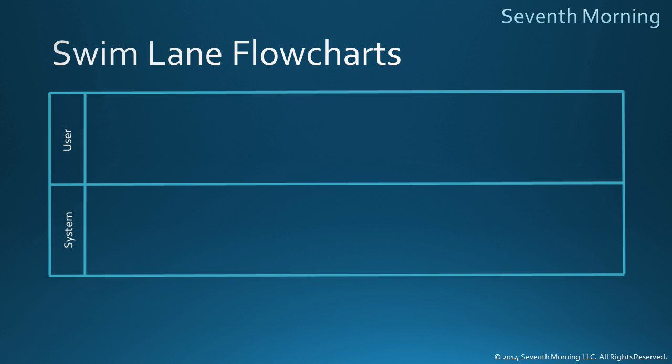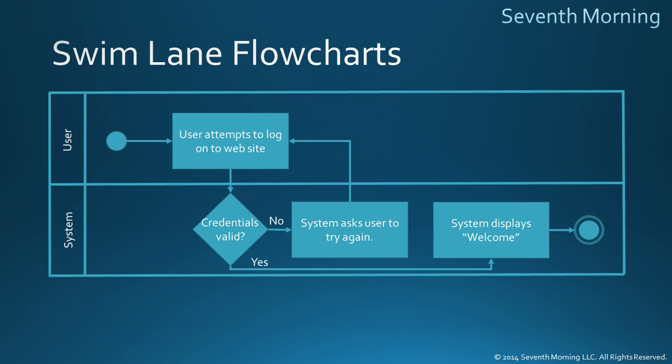Be aware of that. But after creating a swim lane for each actor, we simply put the shapes and connectors into the chart, just like we did with regular flowcharts. The difference, however, is again that they're grouped by the actor performing the activities. So let's show that. And here we have our complete swim lane flowchart.